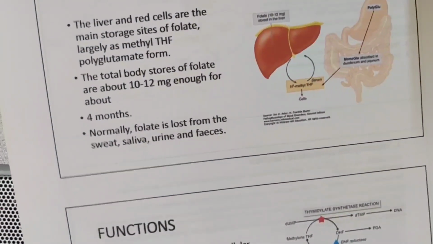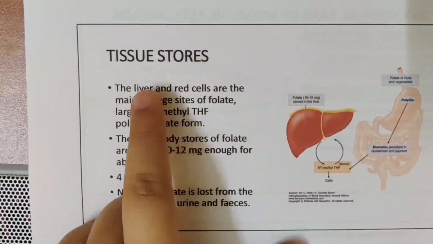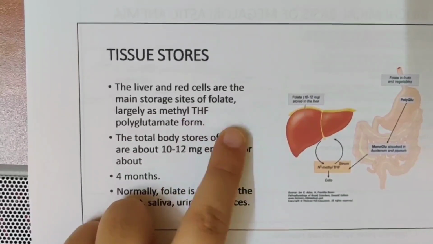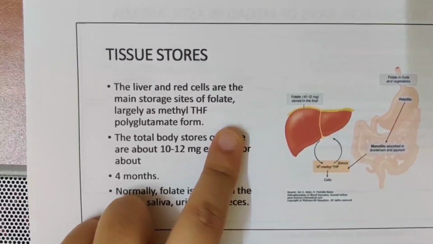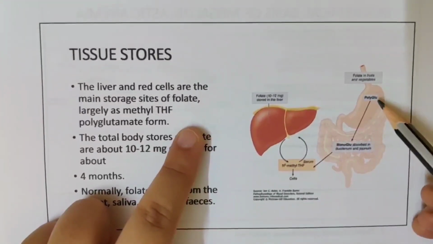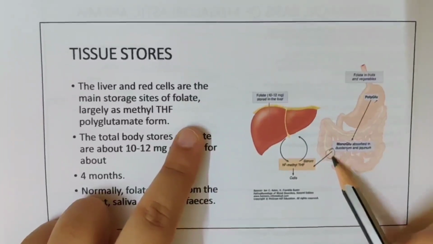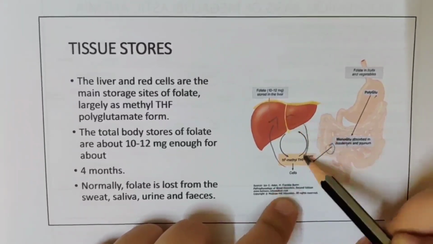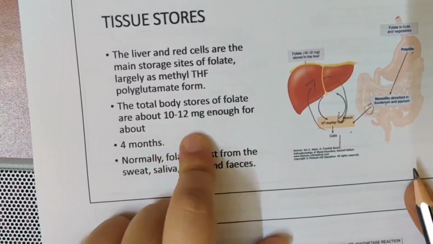Now coming to the tissue stores. Where is folic acid stored? Liver again. Liver and red cells are the main storage for folate, largely as methyl tetrahydrofolate, which I had shown you. Tetrahydrofolate becomes methyl tetrahydrofolate, which is your storage form. So you take it as diet, poly becomes mono. When it enters here, it becomes tetrahydrofolate, which becomes methyl tetrahydrofolate. This will go to the liver, and in turn go to the cells. The total body store is 10 to 12 milligram.